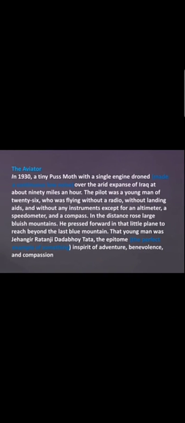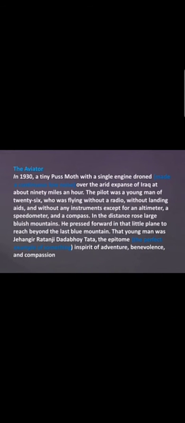This aircraft was making a drone. Can you see, with a single engine drone? Drone means making a low continuous sound. And this aircraft was flying over the arid expanse of Iraq at about 90 miles an hour.